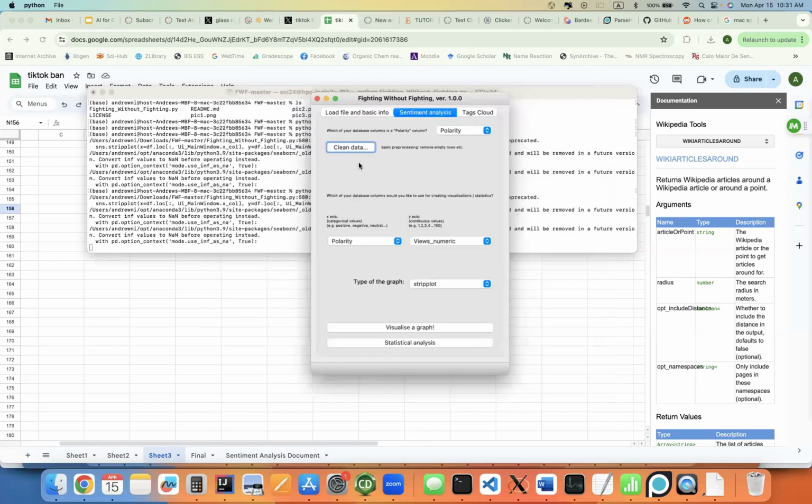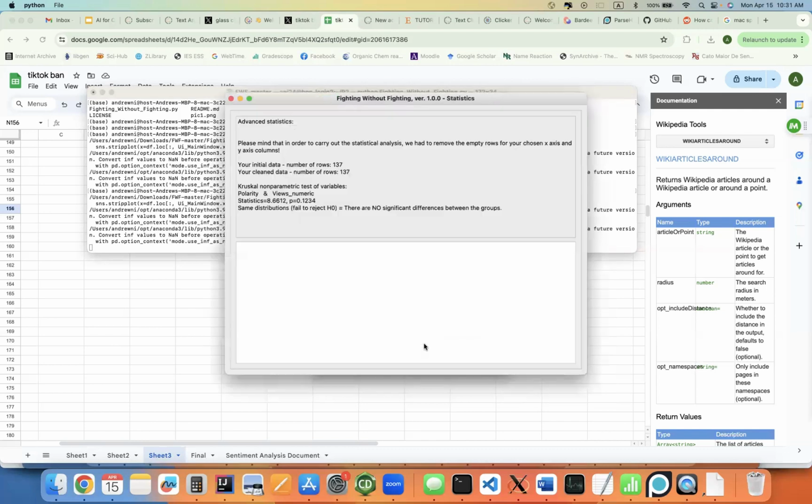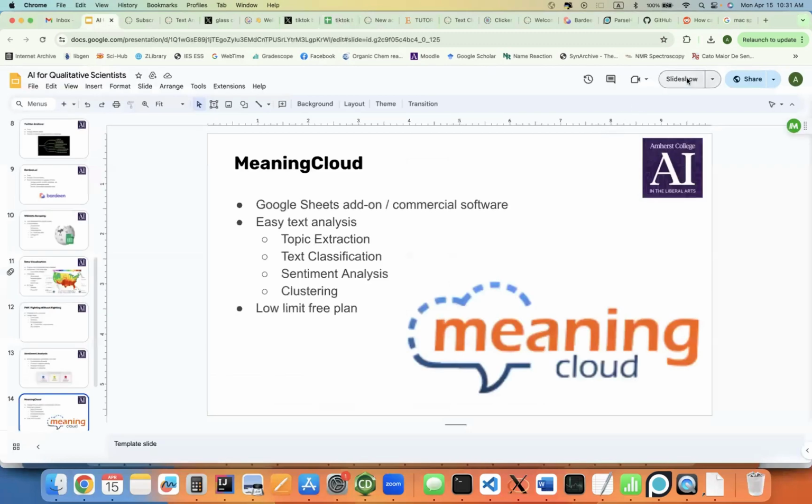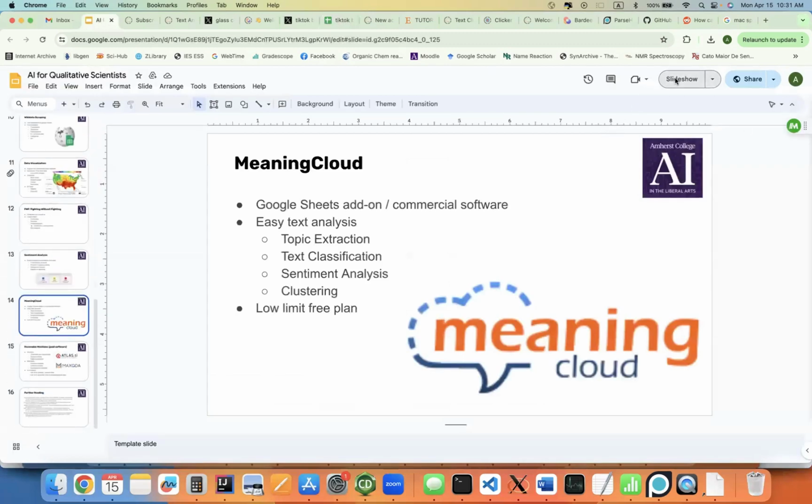But because our data set is so small, this is not a significant discovery. As we can see by clicking statistical analysis, there are no significant differences between the groups. So to do more in-depth analysis, we'd probably have to code our own web scraper or wait until Twitter Archiver is ready again. Okay. Sorry about the technical difficulties.